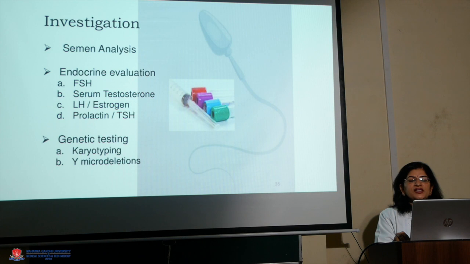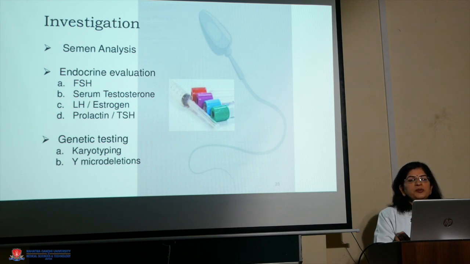While doing the investigation, the first investigation is semen analysis. If it is normal, no further investigation is needed, but if it is abnormal, if there is azoospermia, then after 2 to 4 weeks we have to repeat the semen analysis. On a single basis we cannot decide that the patient is azoospermic. Further endocrinal evaluation like FSH, serum testosterone, LH, estrogen, prolactin and TSH has to be done.